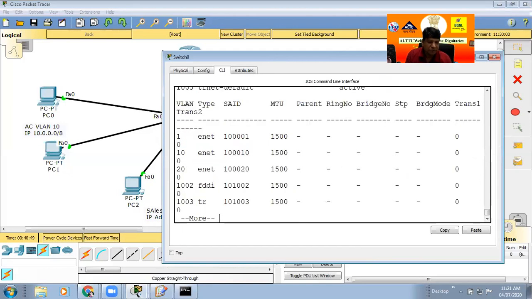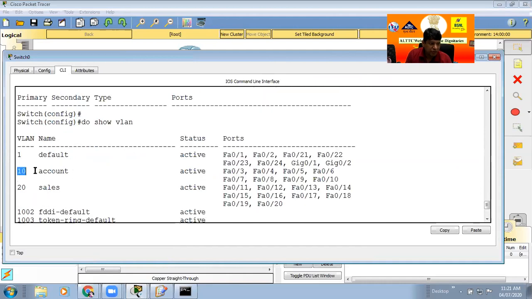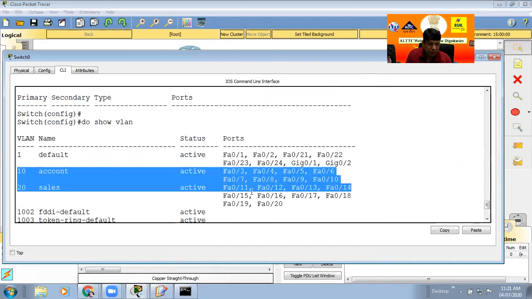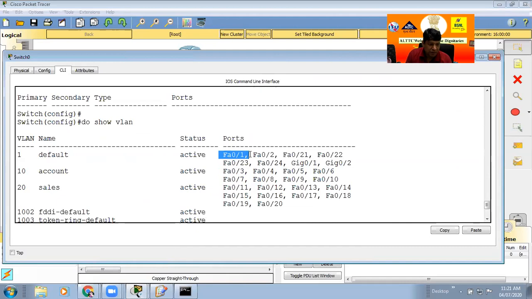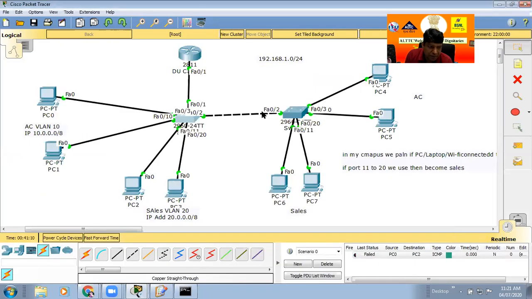In this case, checking do show vlan, this is 10, no problem, and 20 is also already there. By default there are 3 VLANs: 1, 10 and 20. Now port numbers 0, 1, 2 must also be removed from any VLAN. Otherwise, communication is not possible, because port numbers 0, 1, 2 now become a trunk line. This is a trunk line.